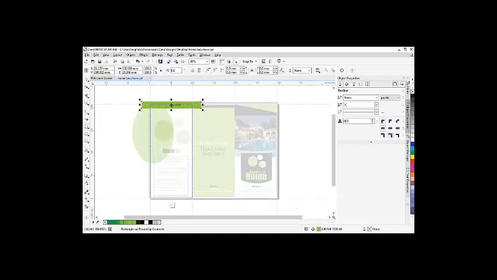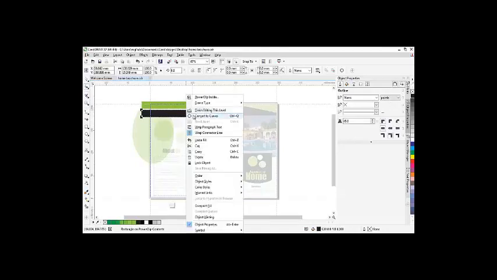Let me copy this too. Now change it to black. Now I'm going to use this to click on it to convert.